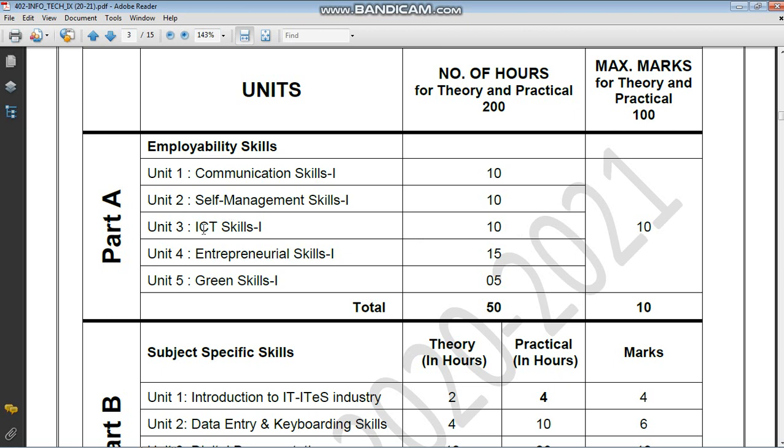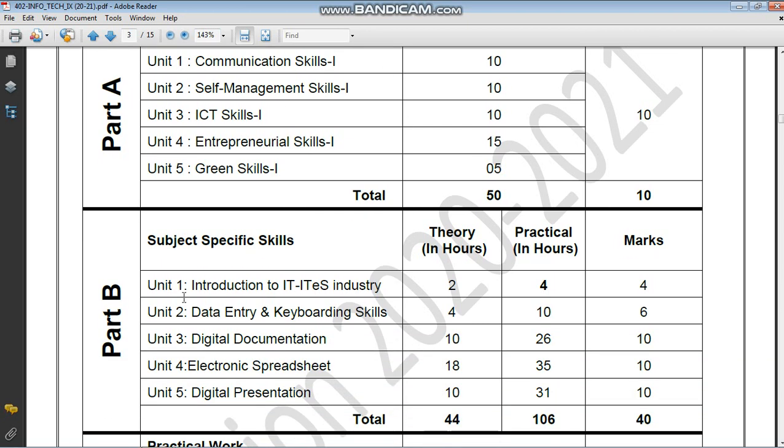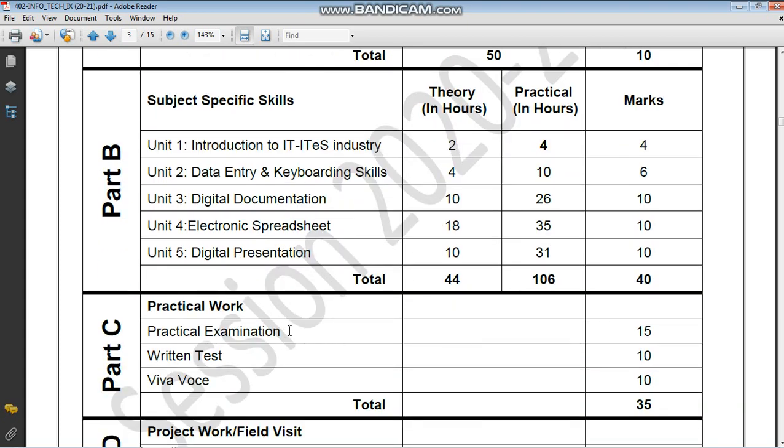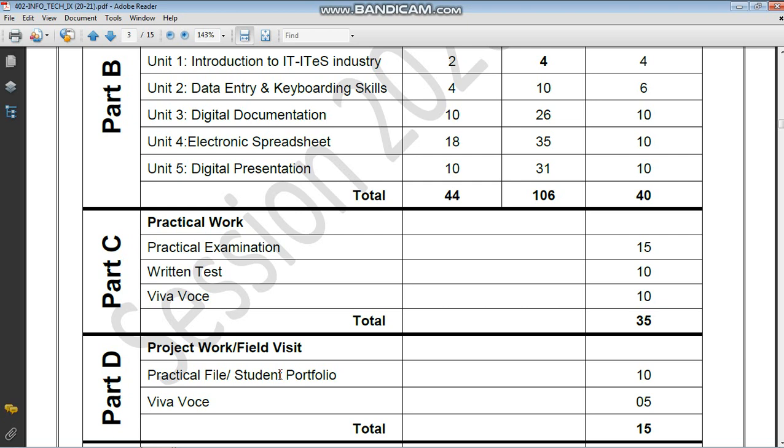So I have explained the ICT skill because it deals with all the computer knowledge. About entrepreneurial skill, green skill, self-management, these are all the theoretical part which we will explain afterwards. Let me cover the technology part first, and then we will go into details about the other parts. Now part B is all about the IT and ITeS industry, about your technologies, about some of the software which we will learn, and part C is all about practical work. And part D also has certain practicals and project work.